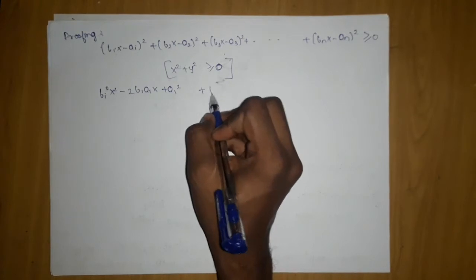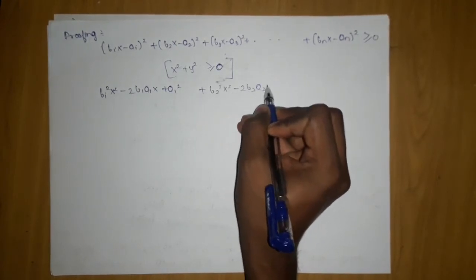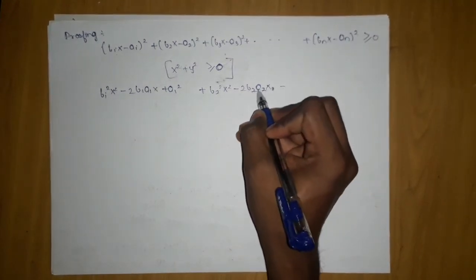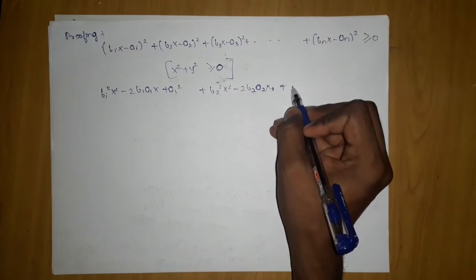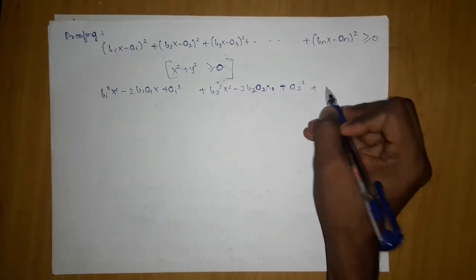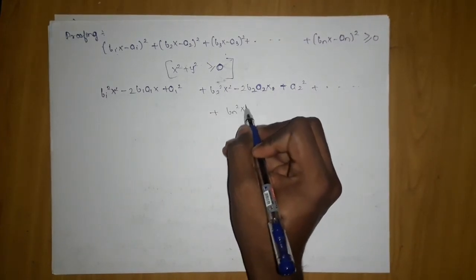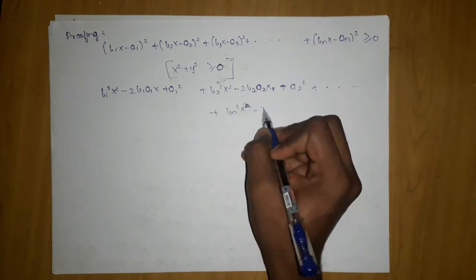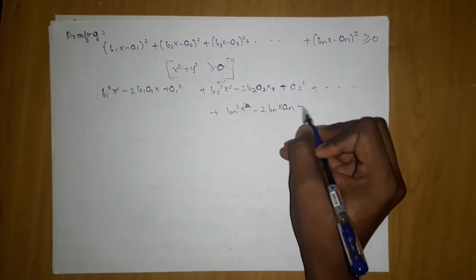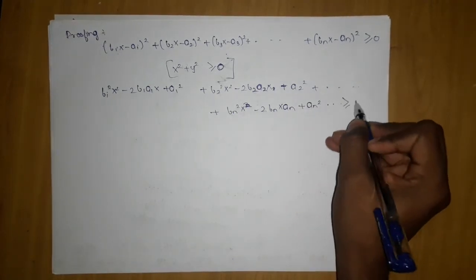Similarly here, in b2, I will have b2 square x square minus 2 b2 a2 x plus a2 square, and this will go on till the end term, bn square x square minus 2 bn an x plus an square, and it should be greater than or equal to 0.